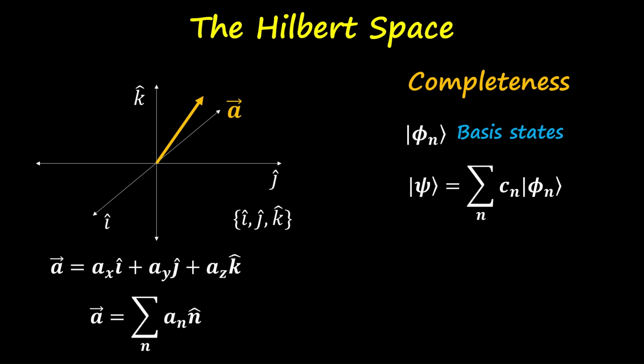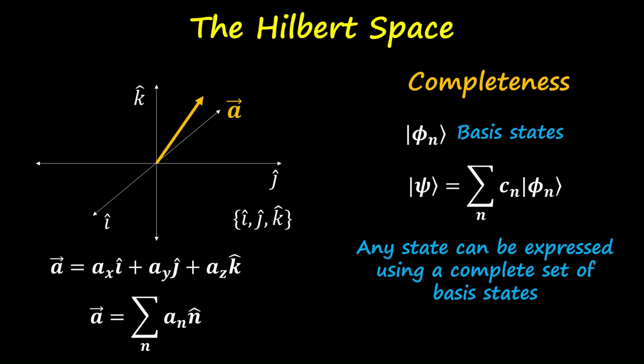So, completeness means that any possible wave function, no matter how complicated, we can always express as a sum over these basis states. So just like in geometry, you never run out of directions to build a vector. In quantum mechanics, you never run out of states to build a wave function. That is what completeness guarantees in Hilbert space.